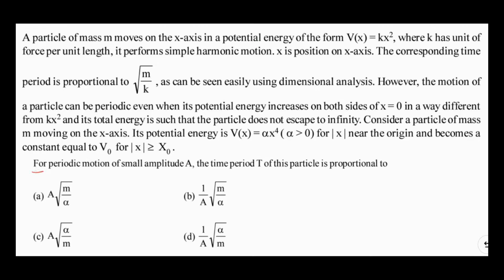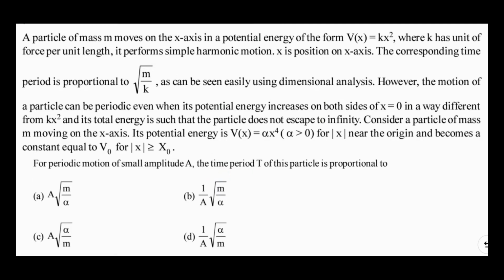Now we need to find out that for periodic motion of small amplitude a, the time period T of this particle is proportional to what. In order to solve this question, if you observe all of the options given, these options have different expressions, so the dimensions will be different, and we need to find the periodic motion's time period. So the option which has the dimensions of time period will be our answer.